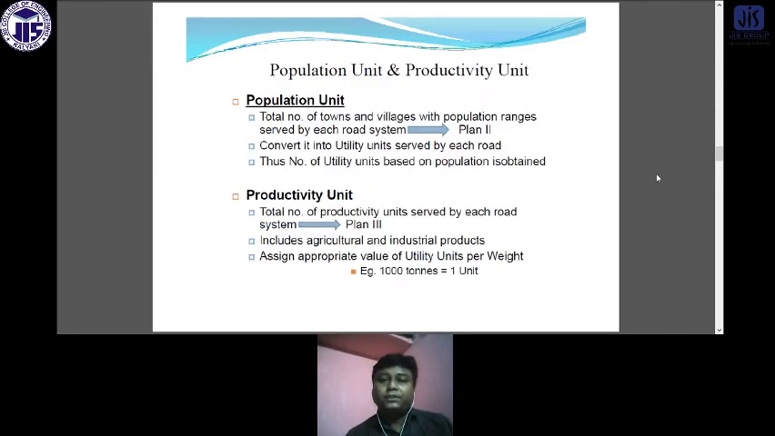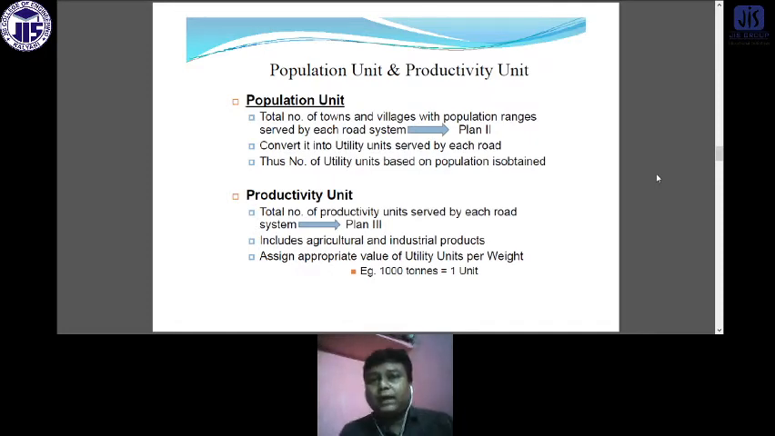The population unit is the total number of towns or villages with population range served by each road system in plan 2, whatever we discussed in plan 2. Convert it into utility units served by each road. Thus the number of utility units based on the population is obtained. It means, based on the utility, what should the population be?